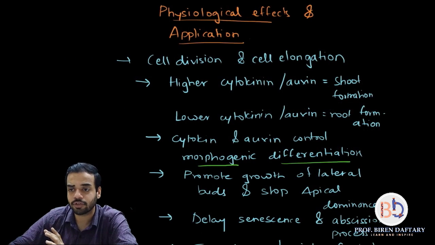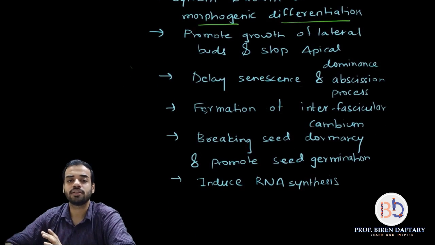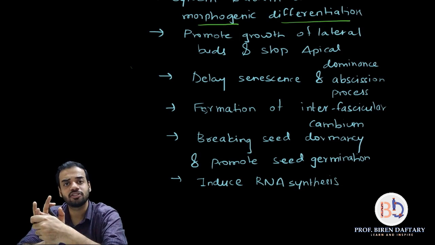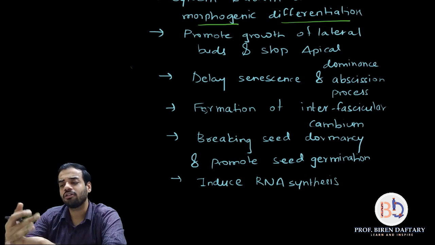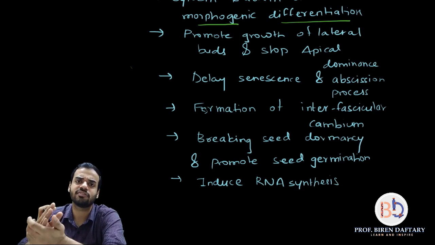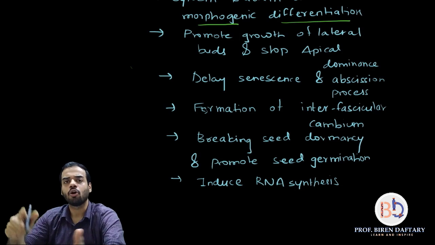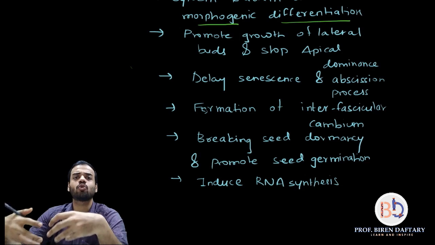The next point that we are going to study is that they delay senescence and abscission process. I have already told you senescence is the aging process. See, all the growth promoters will delay aging and delay senescence. Very simple. Gibberellins do it, auxins do it, and cytokinins will also do it, because they are growth promoters.